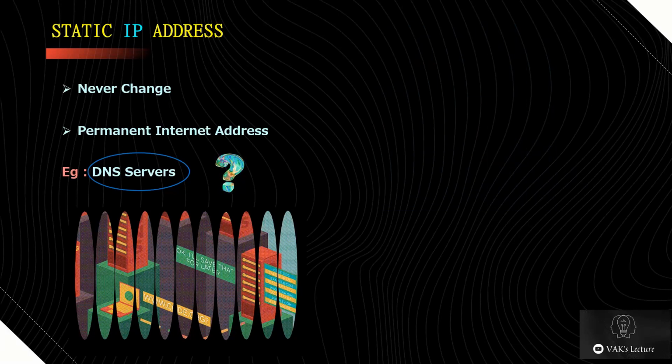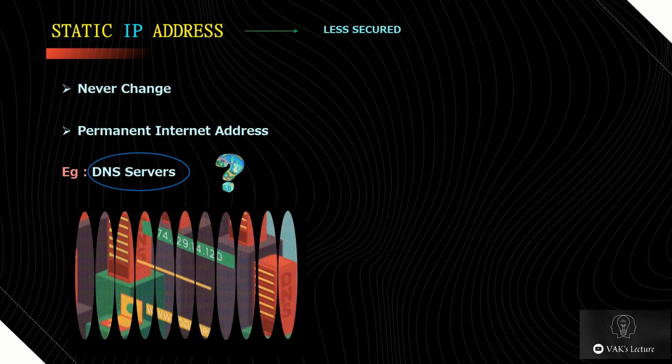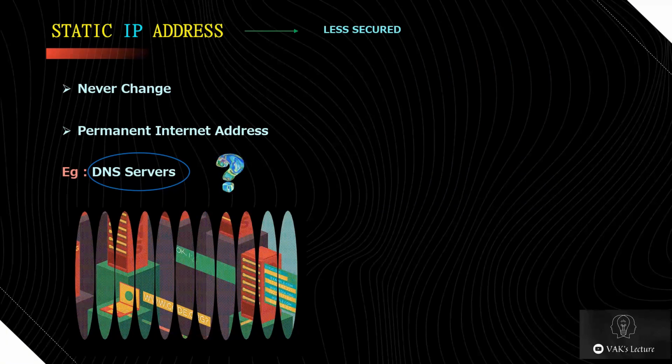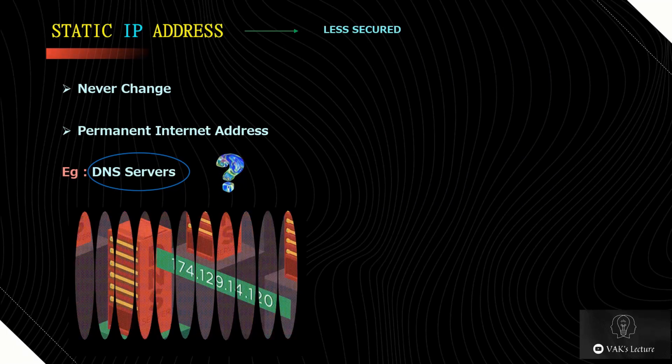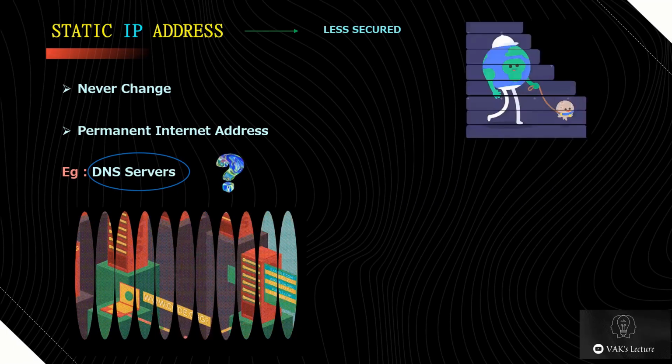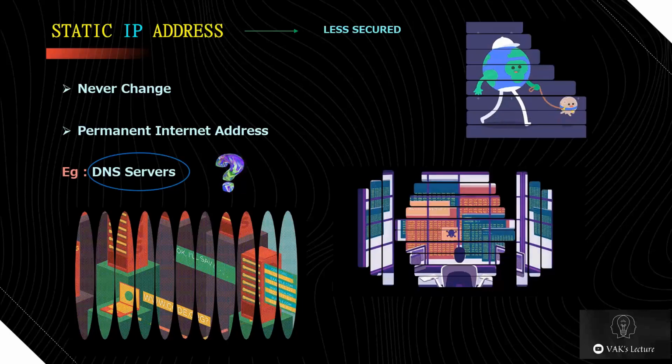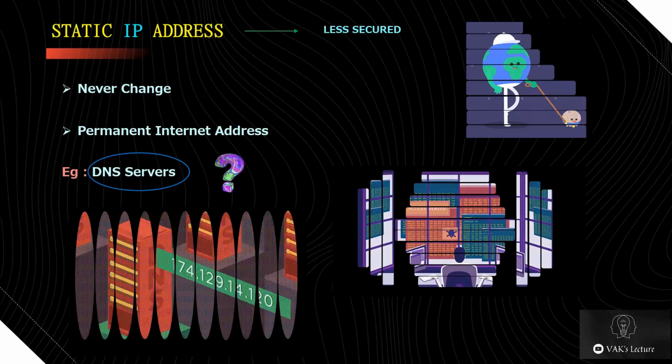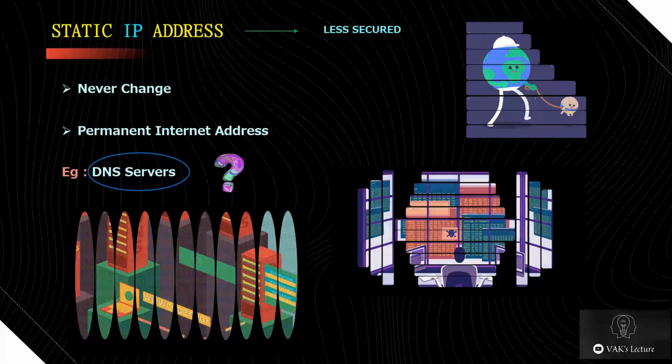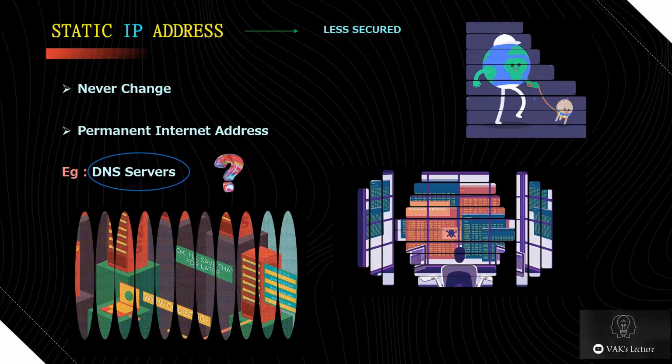Static IP addresses are considered somewhat less secure than dynamic IP addresses because they are easier to track. However, following safe internet practices can help you to keep your computer secure, no matter what type of IP address you use. This is about the classification of IP address.